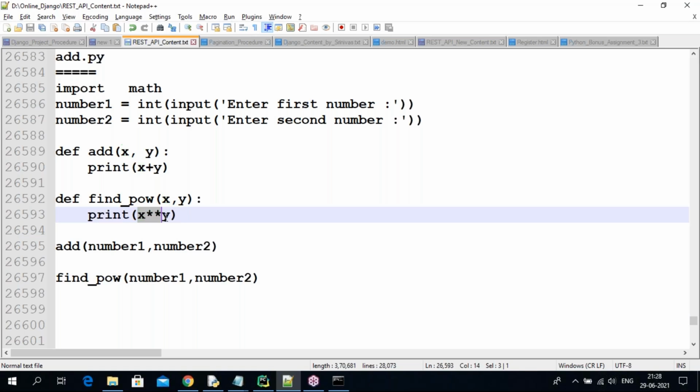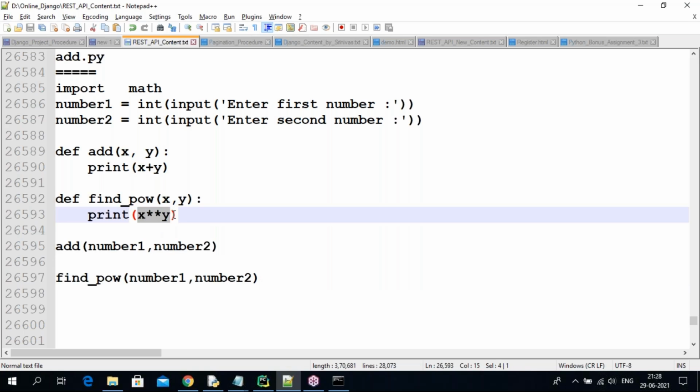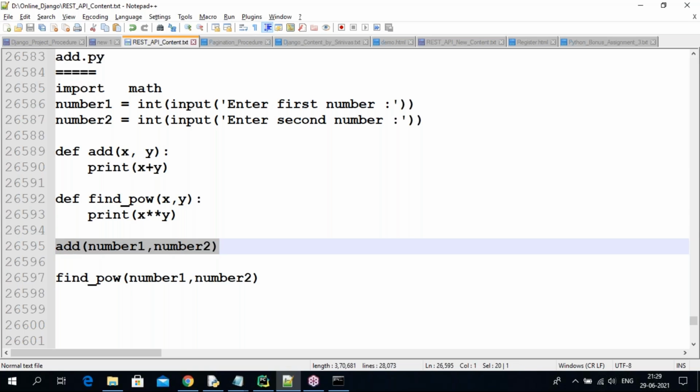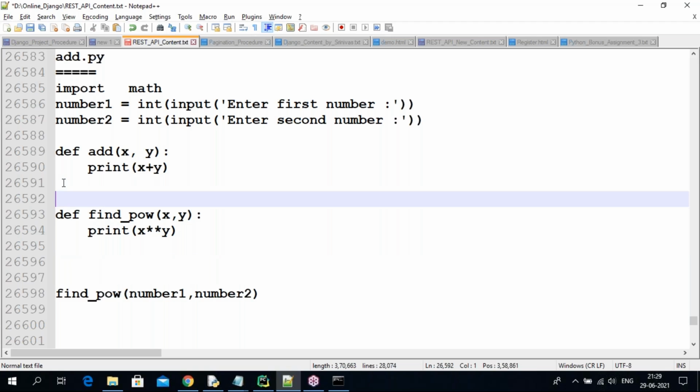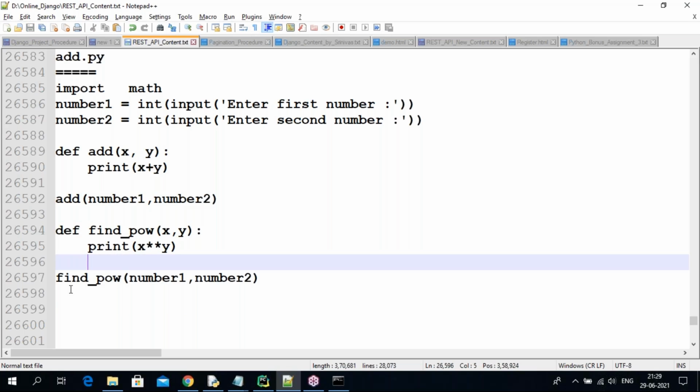you are using print with the exponent value, guys. Okay, if you are creating a method like this, then you created the method logic, guys. If I want to find the square root, then again there is different logic. But in the math module, guys, we have all the ready-made methods. So this is the addition method related calling. Okay, this is the power method related calling.